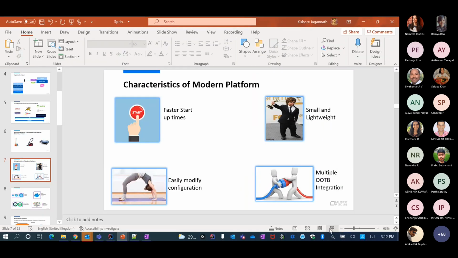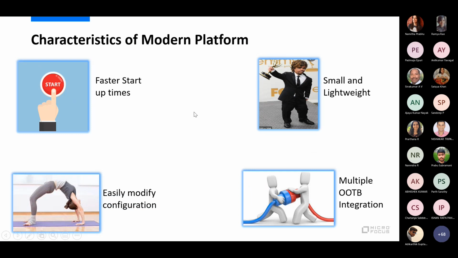Great. So let's look into what the characteristics of a modern platform are. When we talk about a modern application platform, we want faster startup times. We want the application startup time to be really fast. We want it to be small and lightweight.